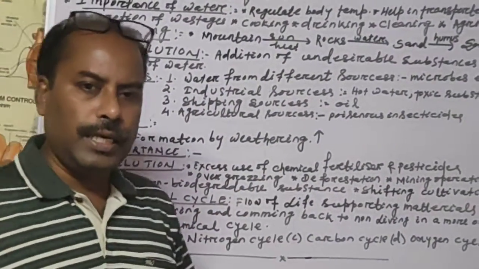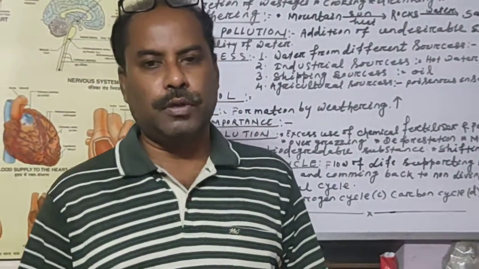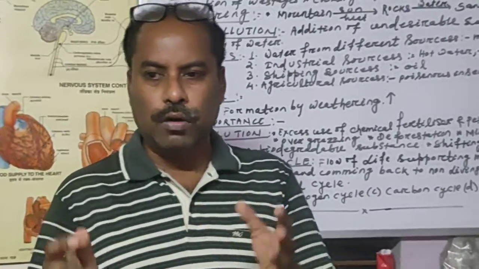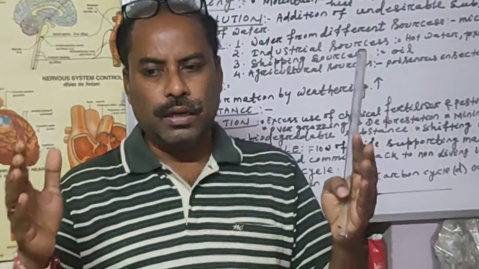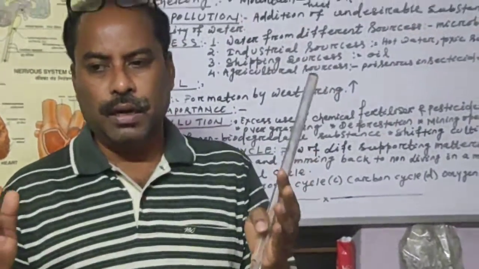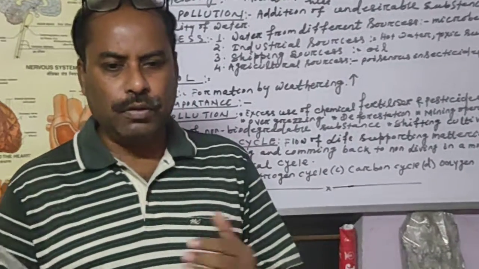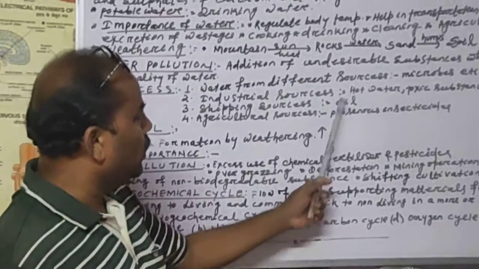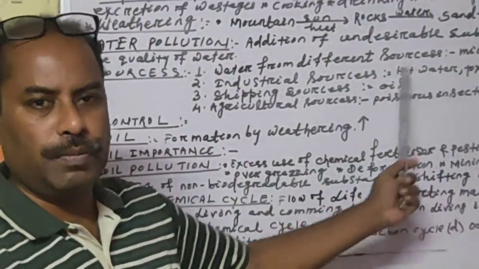Industrial sources: industries which are set near the bank of the river or near the river sources drain their hot water into the river body, and some chemical garbage and chemical sewage into the water body, which pollutes the water body the most, that is hot water. Toxic substances are added to the water body from the industry.